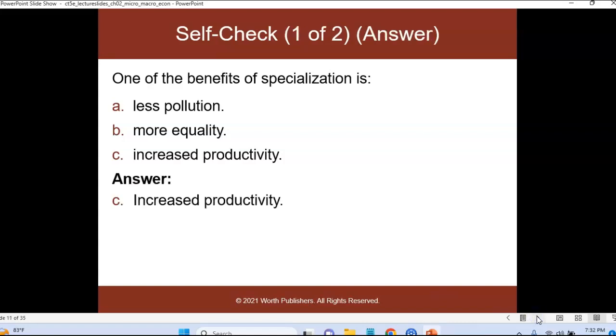Answer is increased production. Because now the things that people do well, they're going to want to do more of that, and they're going to actually export their services because they do that service well. Things that people don't do well, they're not going to export, and they're going to actually import it because they need help with that because they lack productivity. These are some of the things that we're going to focus on in Chapter 2.